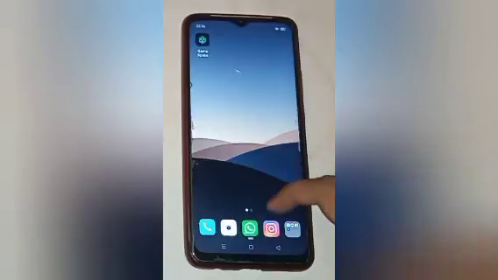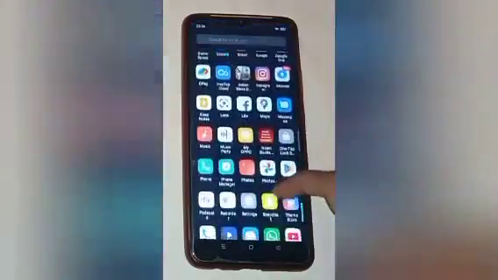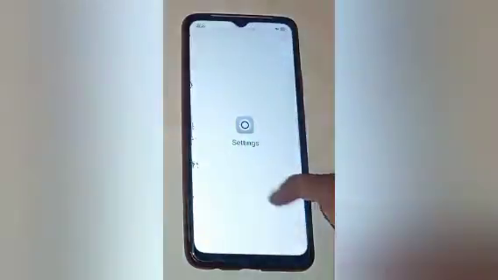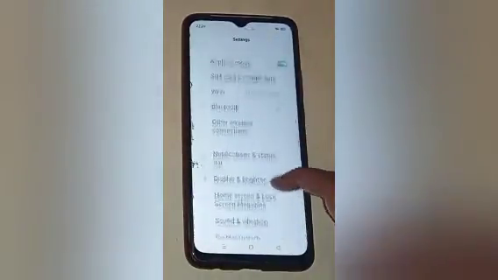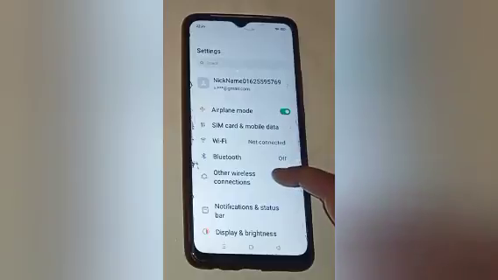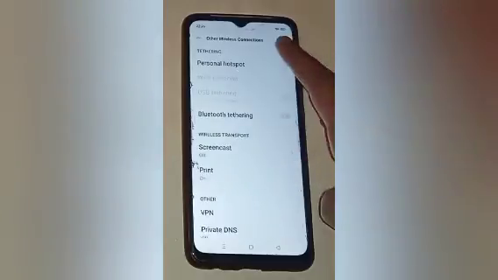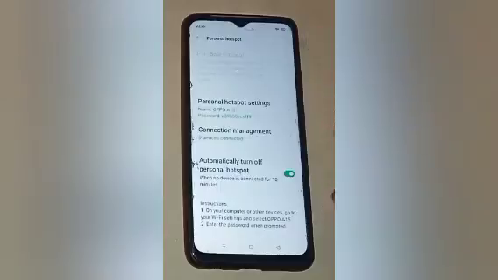Firstly, scroll up and go to the setting icon. Here you will see, so click on the setting icon. Now you will see many options here. You have to click on the other wireless connection option, so click on that. Then here you will see personal hotspot option, so click on that.